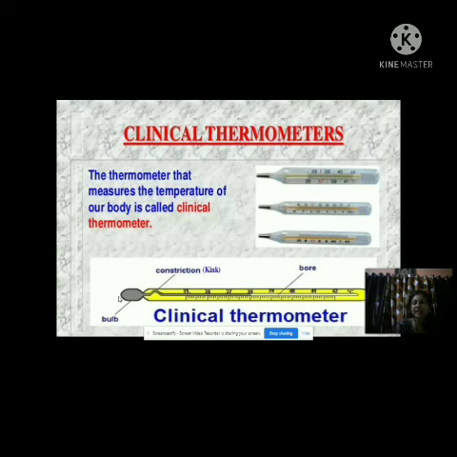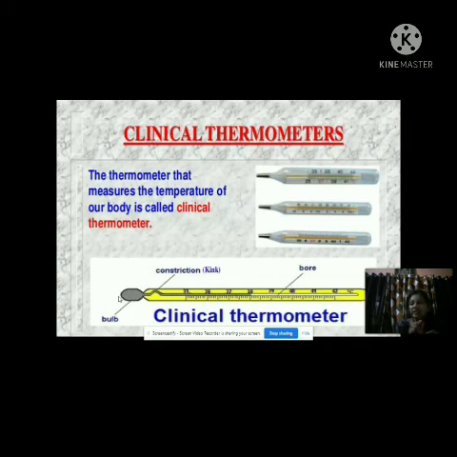Here you can see the construction of a clinical thermometer. It consists of a long narrow glass tube. Inside this glass tube, a shining thread of mercury is held. At one end, a bulb is present, and below the bulb there is a kink.